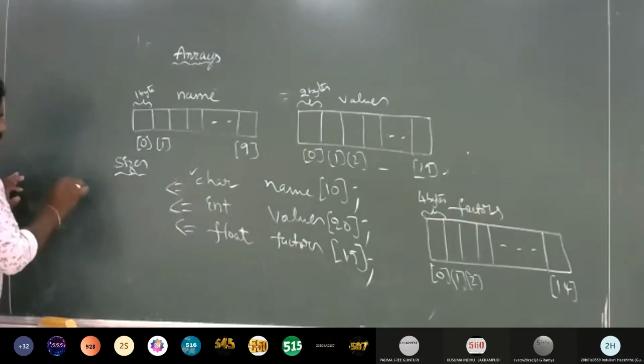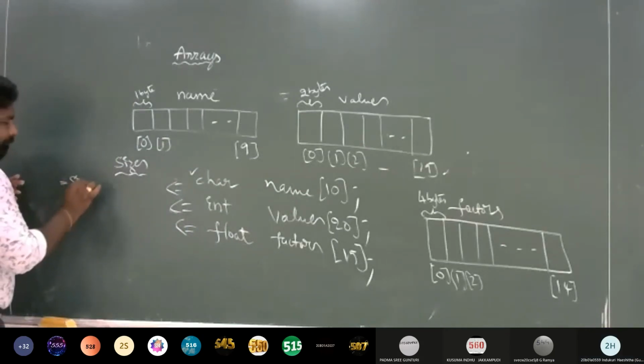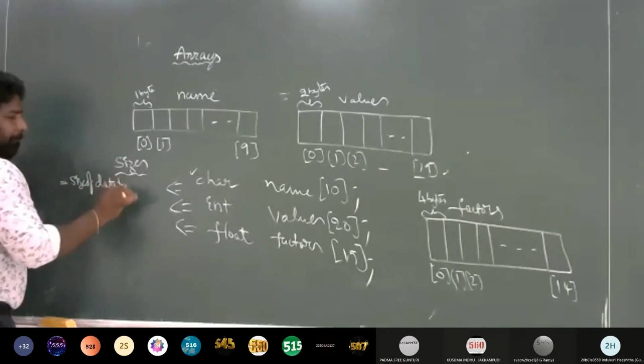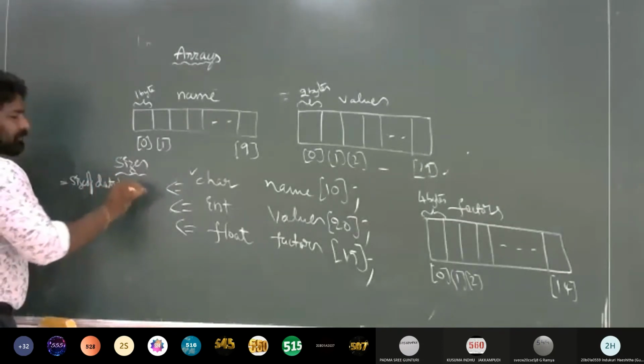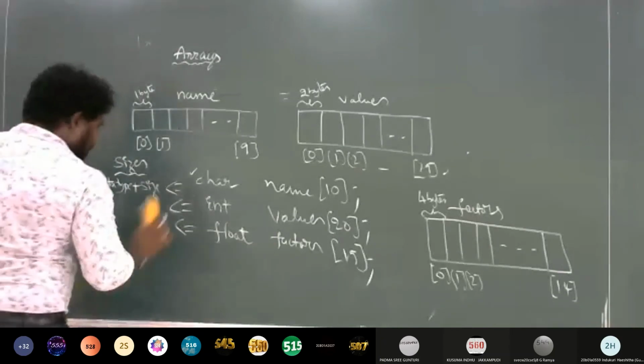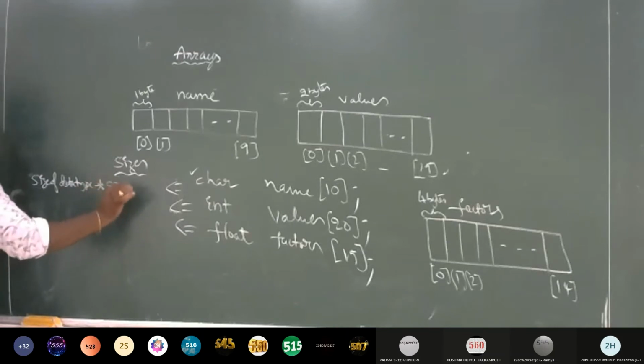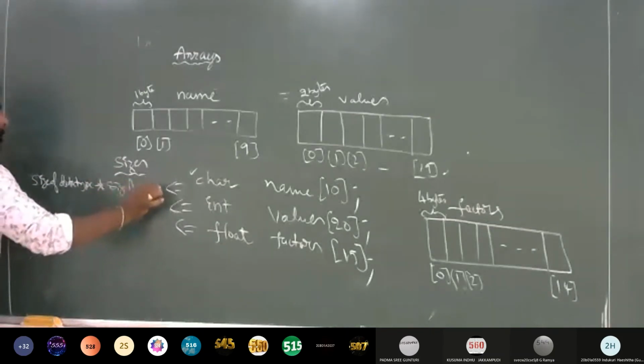So how can you calculate it? Size of a data type into size of the array, right?